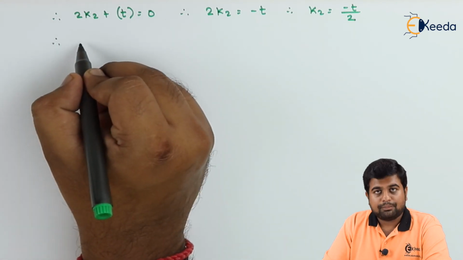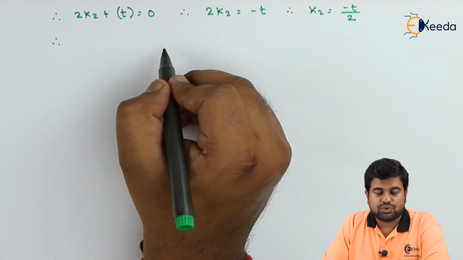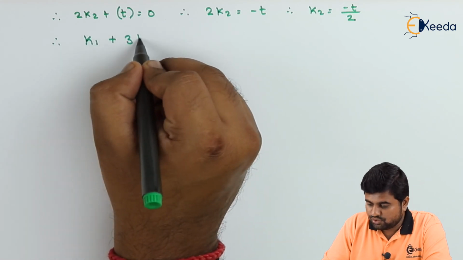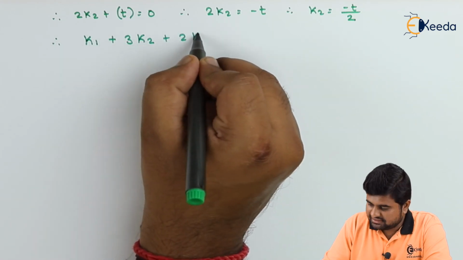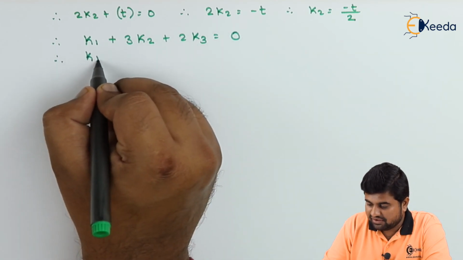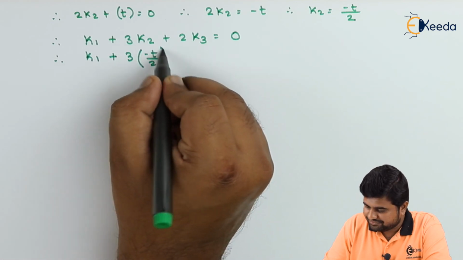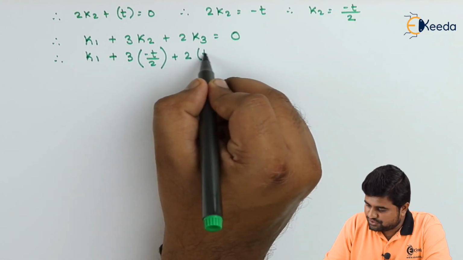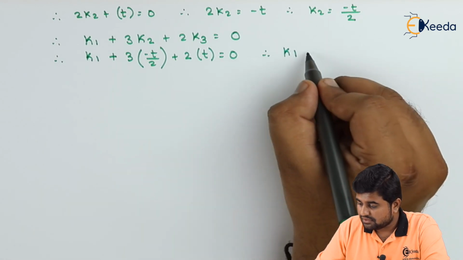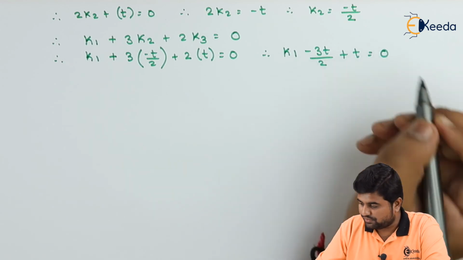Now I am putting these values, K2 is equal to minus t by 2 and K3 is equal to t, in equation 1, which is K1 plus 3K2 plus 2K3 is equal to 0. Therefore we have got K1 plus 3 into minus t by 2 plus 2 into t is equal to 0. Therefore K1 minus 3t by 2 plus 2t is equal to 0.